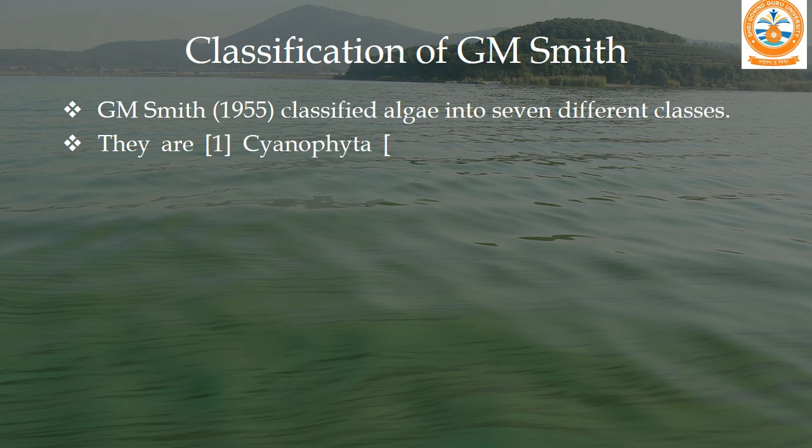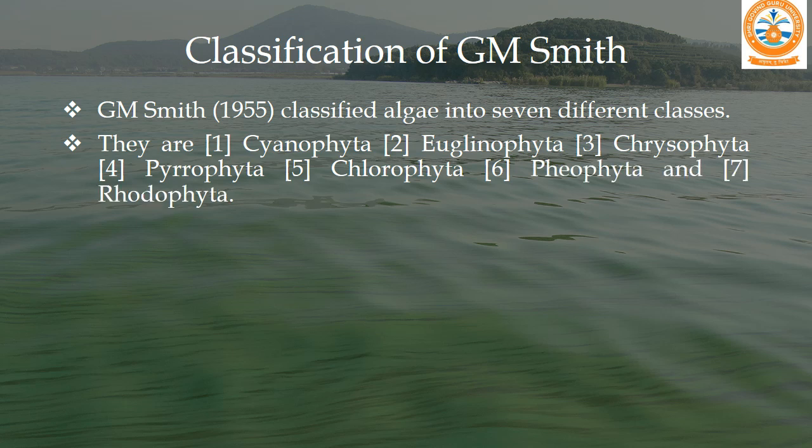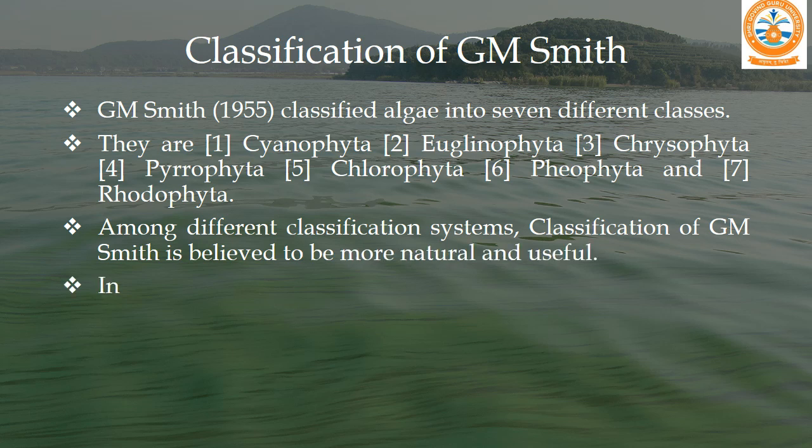and these are: first one is Cyanophyta, second Euglenophyta, third Chrysophyta, fourth Pyrophyta, fifth Chlorophyta or green algae, sixth Phaeophyta, and seventh Rhodophyta. Among different classification systems, the classification of G. M. Smith is believed to be more natural and useful.